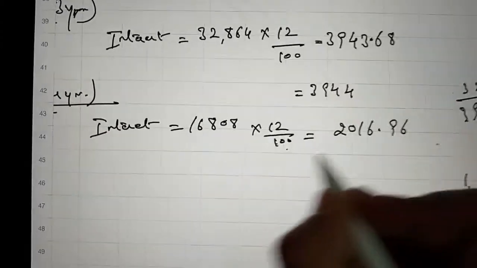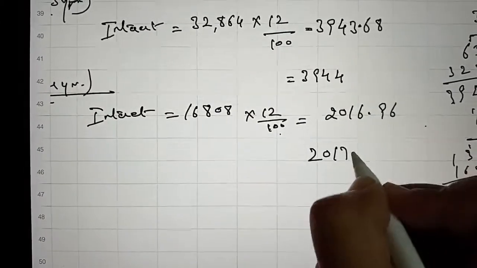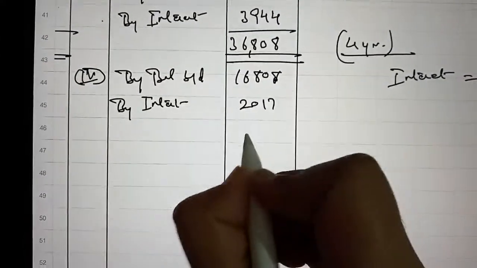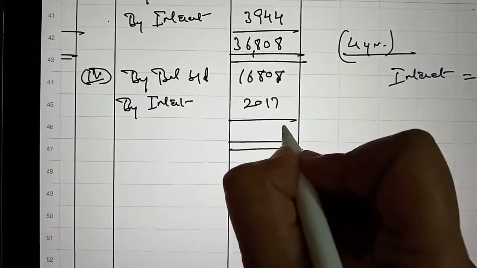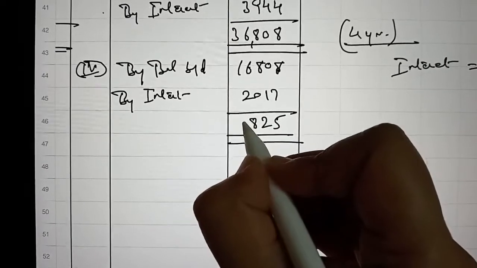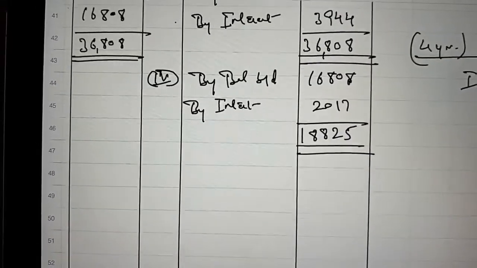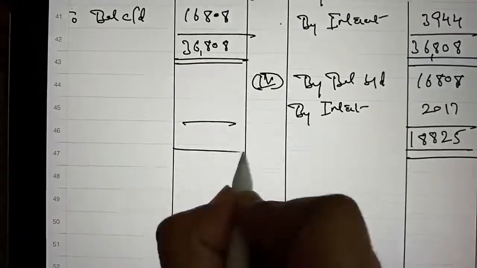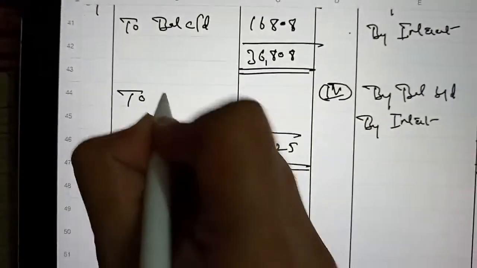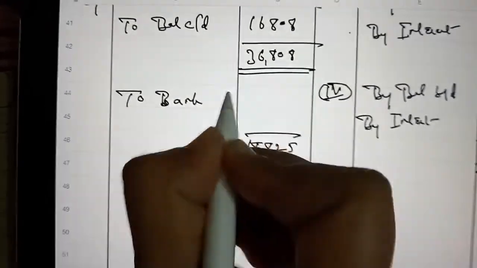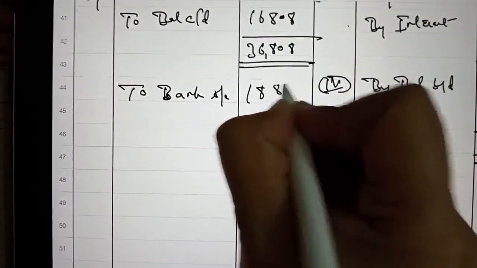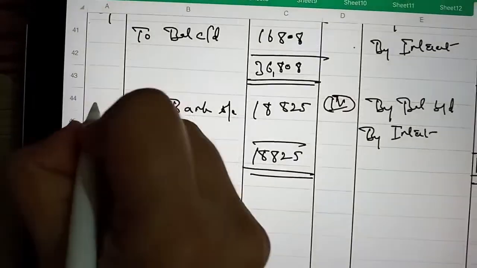So when we round off it, it will become 2017. 2017 is the interest of fourth year, and total is 18,825. So this will be the payment of fourth year to bank account, 18,825. It is fourth year.